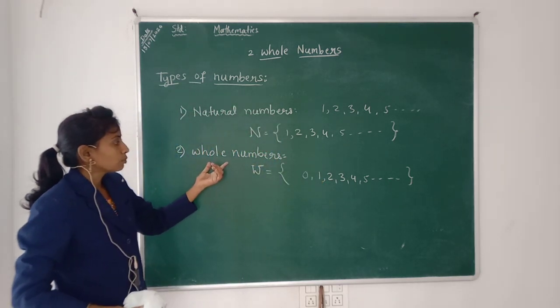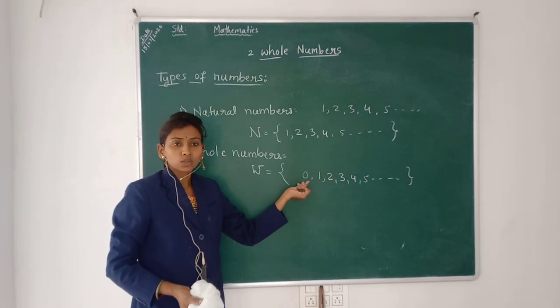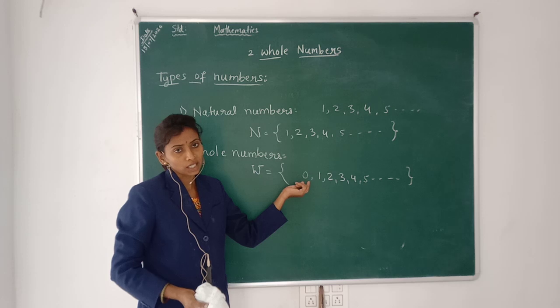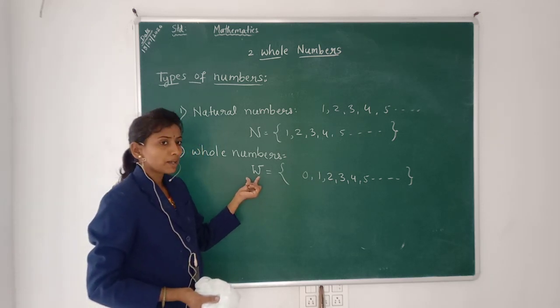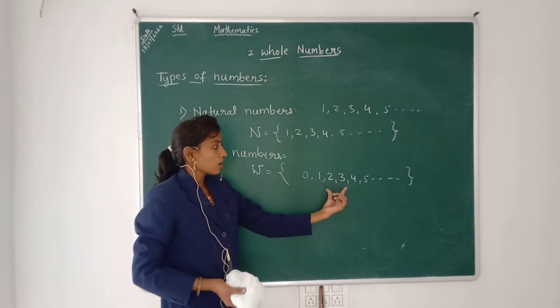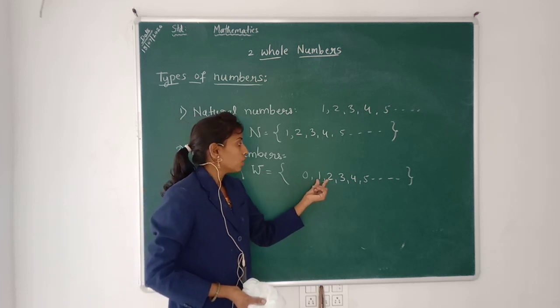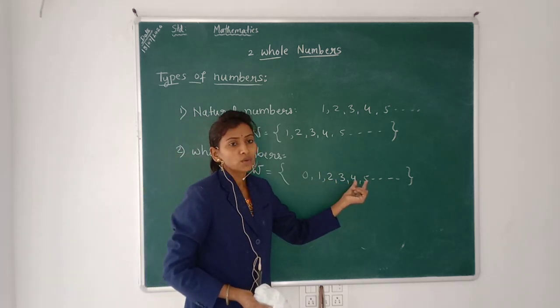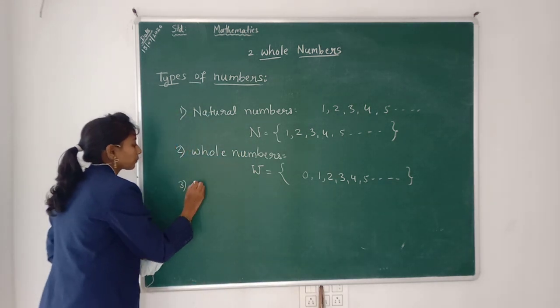So whole numbers are all the natural numbers and they include 0 as the additional number, and these whole numbers are indicated by the capital letter W. W is equal to the set of all the natural numbers plus 0, that is 0, 1, 2, 3, 4, 5 and so on. Next type is the integers.